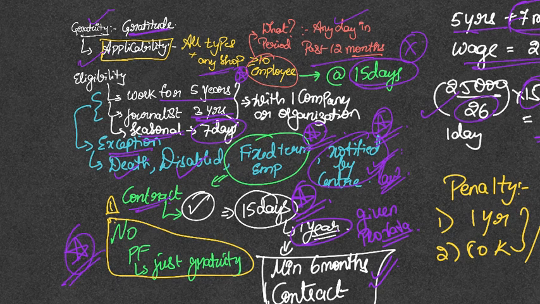Remember, this is applicable only for gratuity, not PF. PF is something that is a very long term thing. You cannot expect long term things from contract employees.